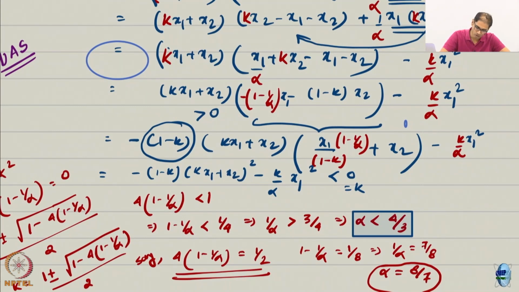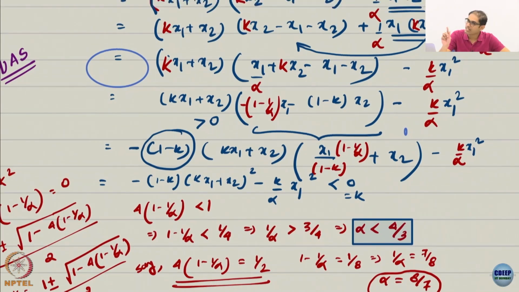Alright. So I have deliberately written everything as negative terms. Why? Because v dot needs to be negative definite. So writing it as positive terms makes no sense. How will I get v dot to be negative definite? I want this term and this term to look identical. This should also look like kx1 plus x2. I am doing this carefully, just follow the steps.